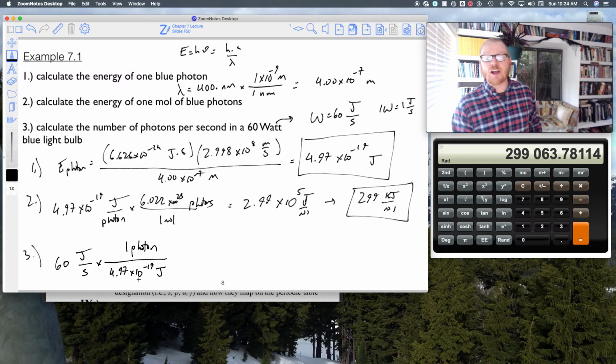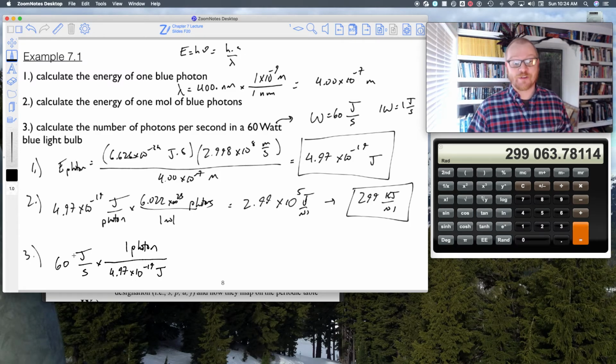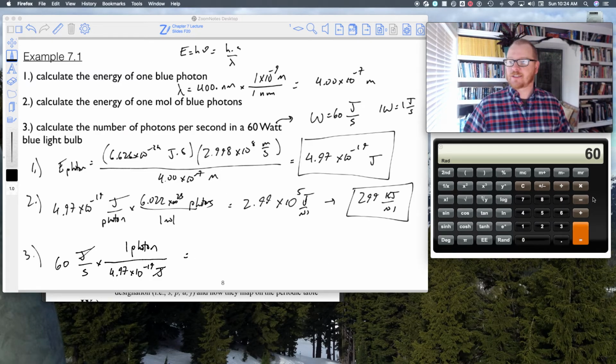And this is literally all I have to do, just divide the power, the watts, by the energy, okay? Joules and joules cancel. And so now, let's see, I get 60 divided by 4.97 E minus 19 equals, and yes, that is correct.